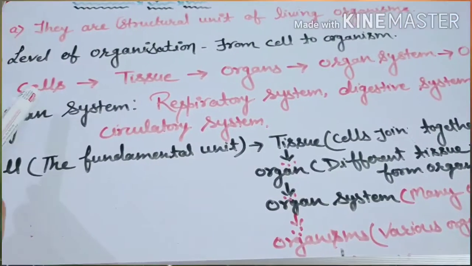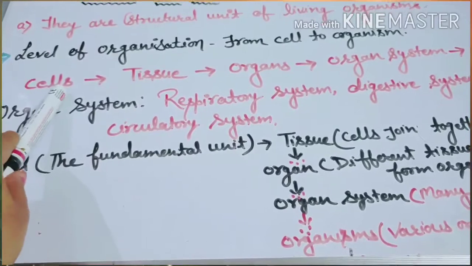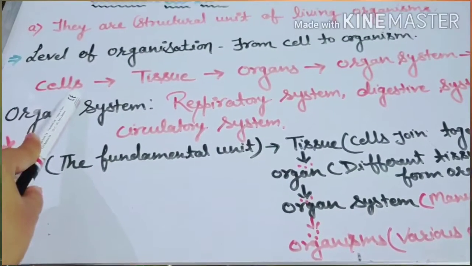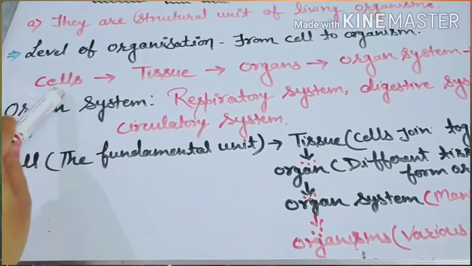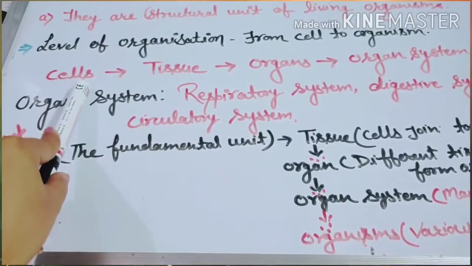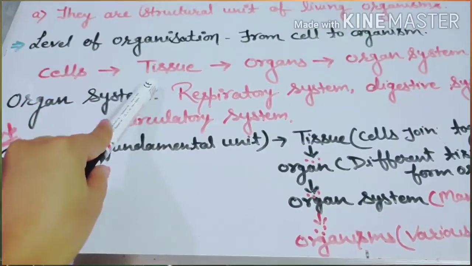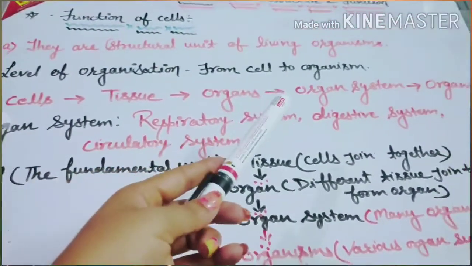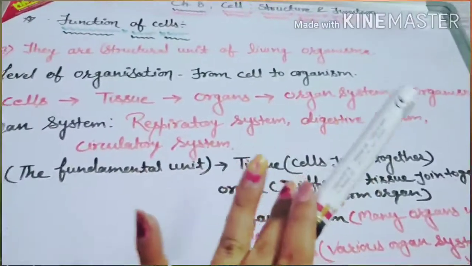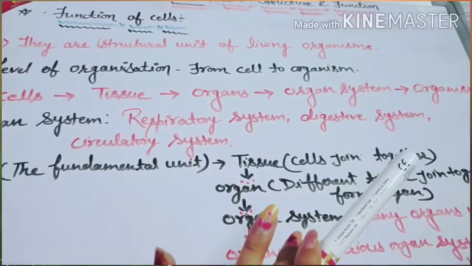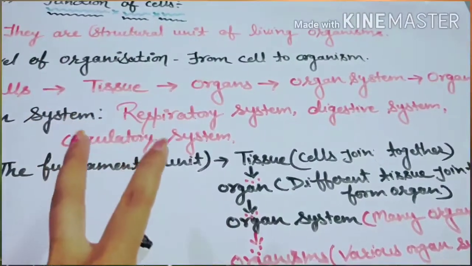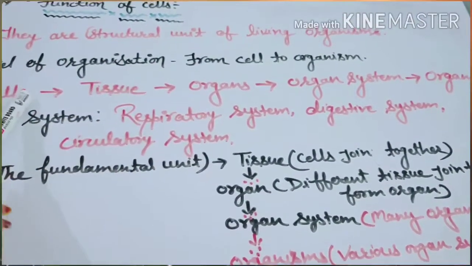Now here you can see cells are the base, right? If there is no cell, that means no tissues, no organs, no organ systems, and that simply means no organisms. So the entire structure of an organism is based on the cells.